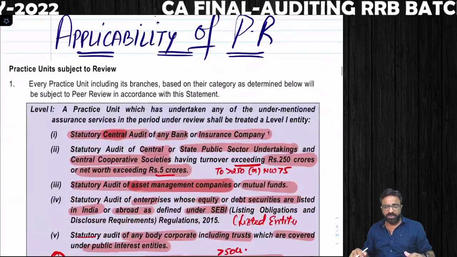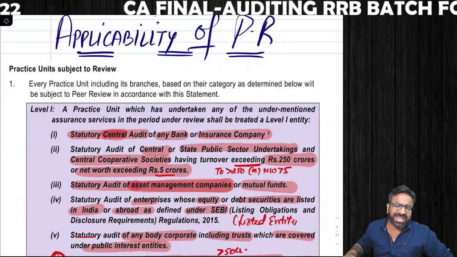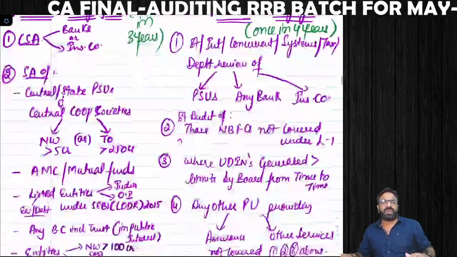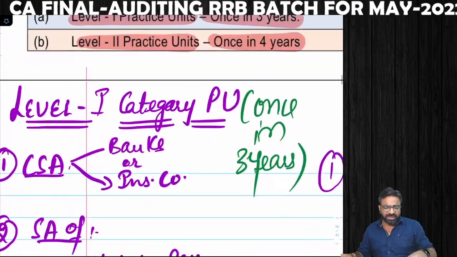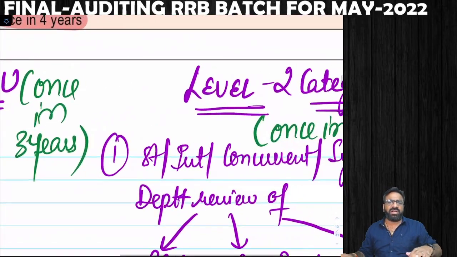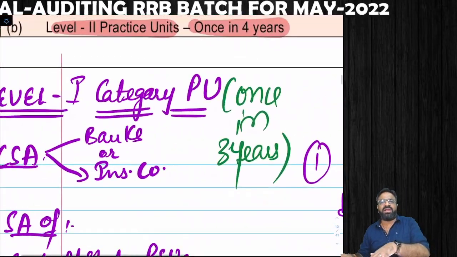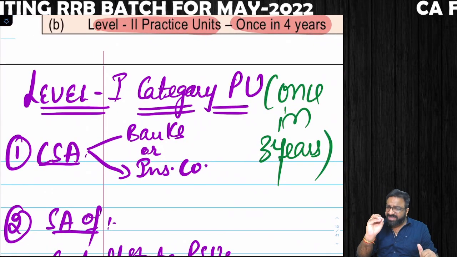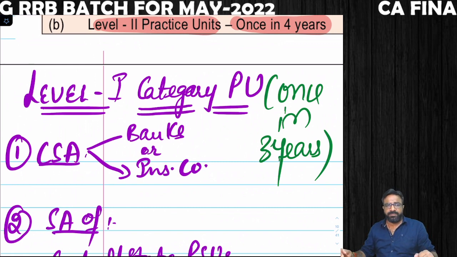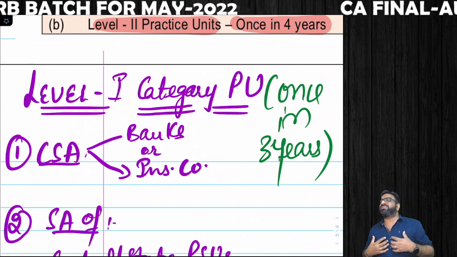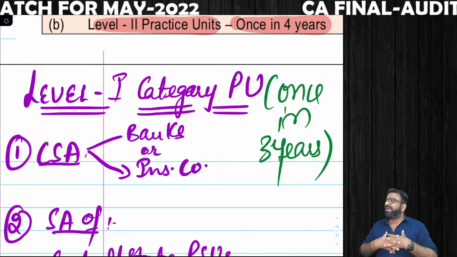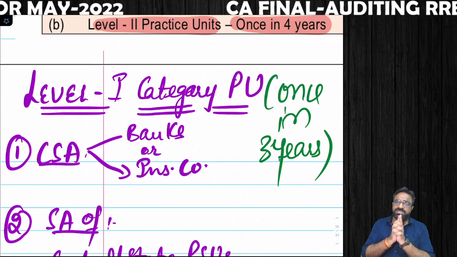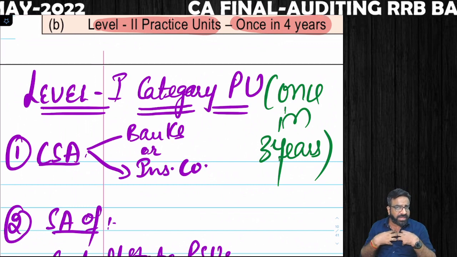Next most important point, now sir, peer review is applicable to which kind of practicing unit? Remember, if you are a level 1 category practicing unit or a level 2 category practicing unit. If you are a level 1 category practicing unit, once in every 3 years your peer review will be conducted. So suppose my practice is there and my practicing unit is covered under the level 1 category, then every 3 years a peer review is going to take place on my practicing unit.